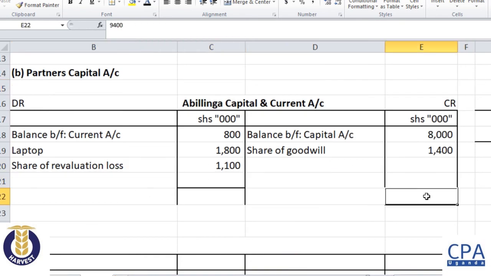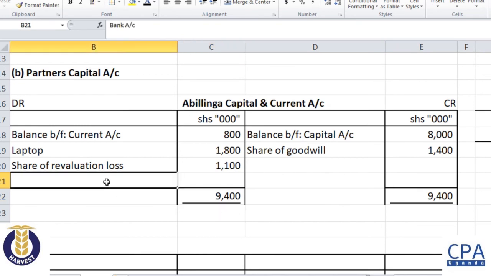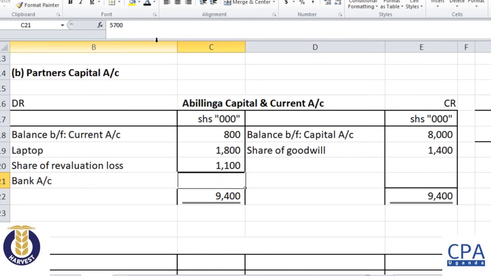So we need to clear this man so that he can go happy. When you total up on the credit side, that's 9.4, and on the debit side it is 9.4. So the deficiency is the payment we are going to make through the bank so that this guy can go in peace. So how much are we going to pay him so that he can go away peacefully? He has retired from the partnership. 5,700, correct.